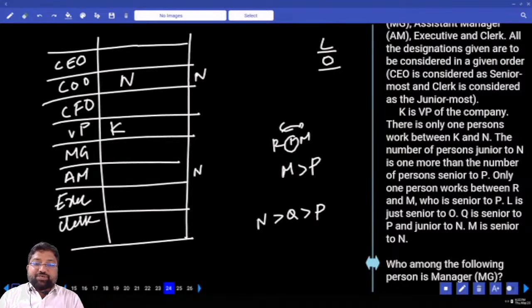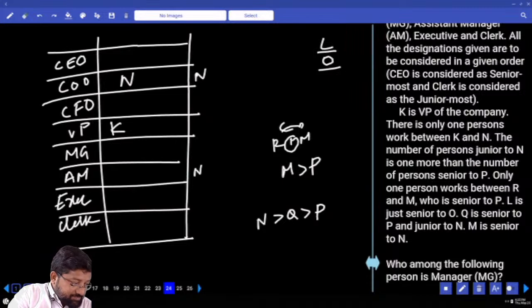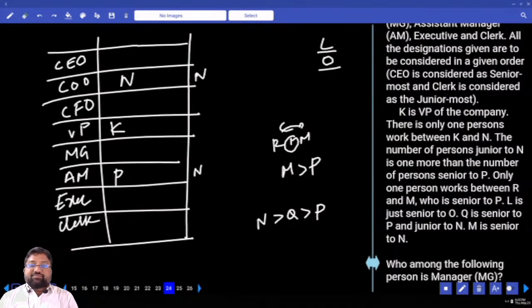How many are junior to N? 1, 2, 3, 4, 5, 6. And how many should be senior to P? 5. If there are 5 people before P, where should P be? AM. Understood everyone? Yes or no? What are the possibilities for L and O?